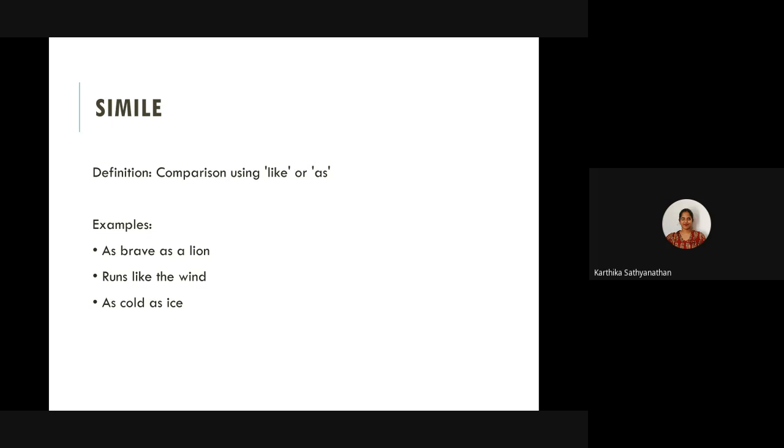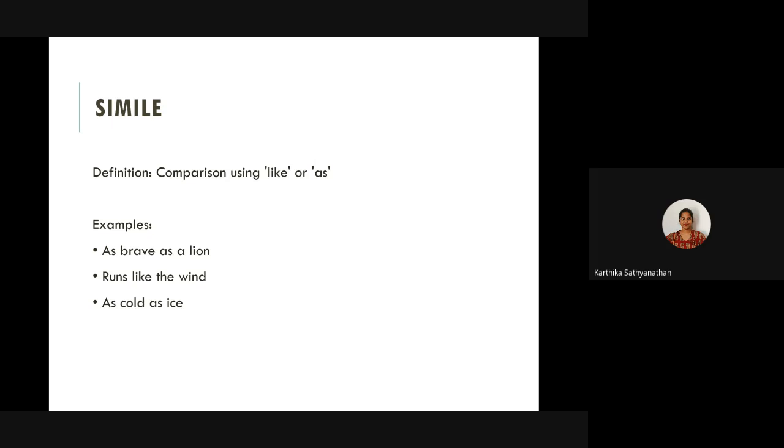Can somebody give more examples apart from the one that you see here? If I say he is a lion, is it a simile? No, ma'am. Why? Because it's a metaphor, there's no 'as' or 'like'. Yeah.